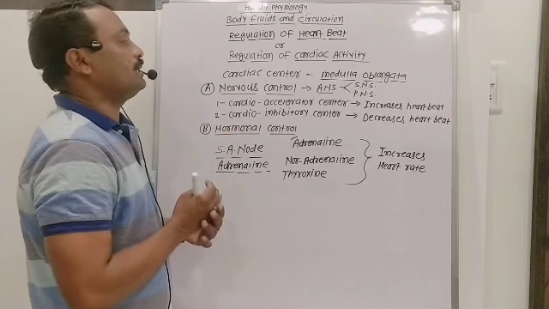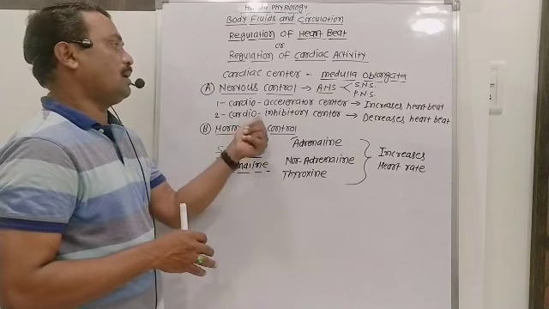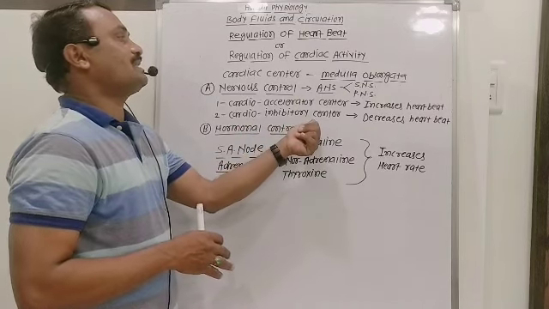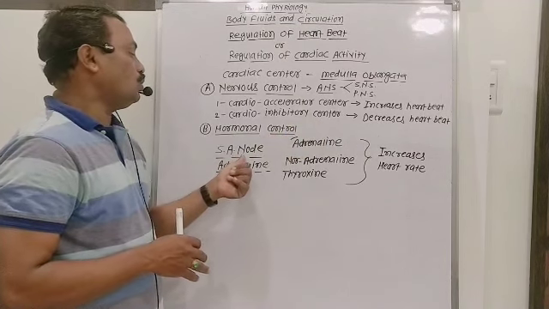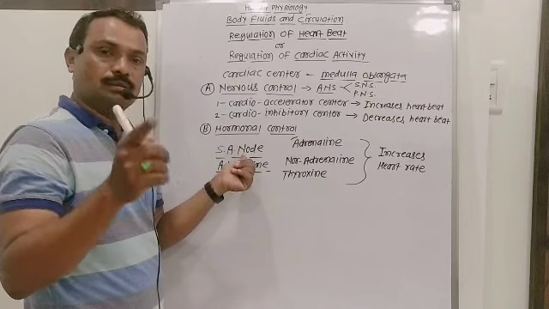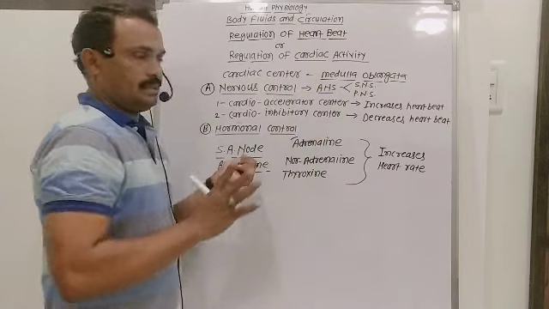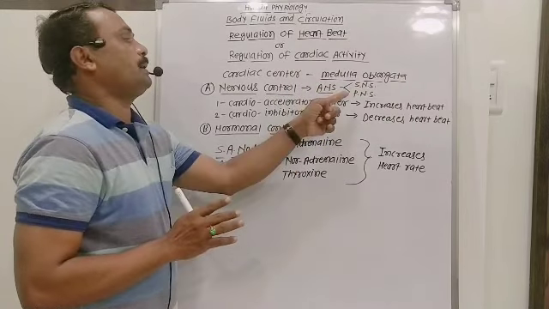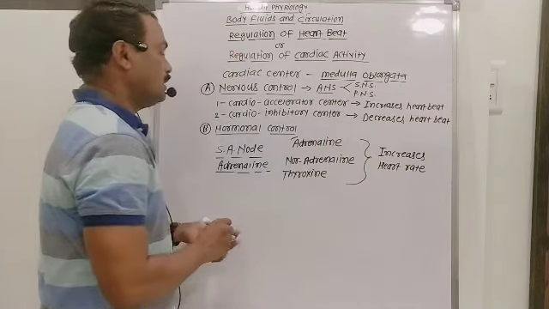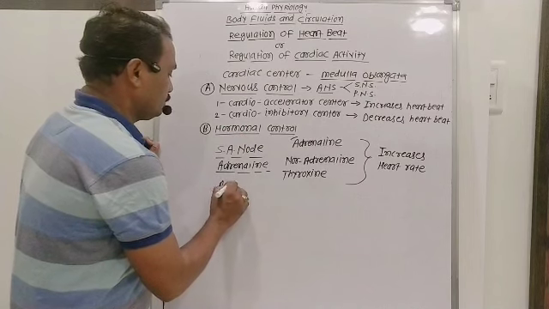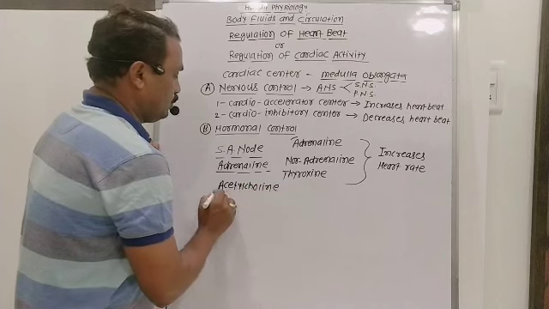The second one is the cardio inhibitory center. Increased heartbeat gets decreased by the cardio inhibitory center. The impulses from the cardiac center are sent toward the SA node via a branch of the vagus nerve and the parasympathetic nervous system. The vagus nerve and parasympathetic nervous system are concerned with decreasing the heartbeat by secreting acetylcholine.